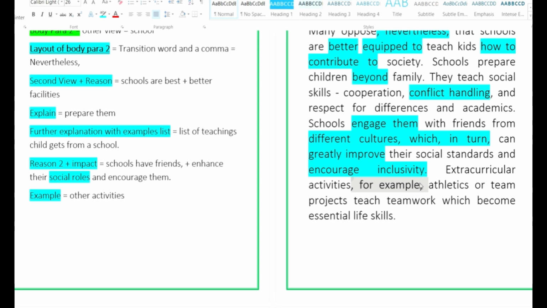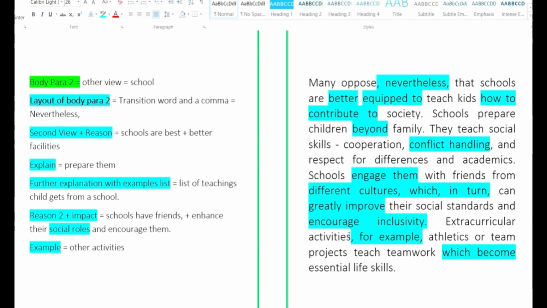Hope by now the double comma sentence structure is imprinted in your minds. Athletics or team projects teach teamwork, which become essential life skills. So here again is the reason, with the words which become. What are they becoming? Essential life skills. Essential, a good word for important.